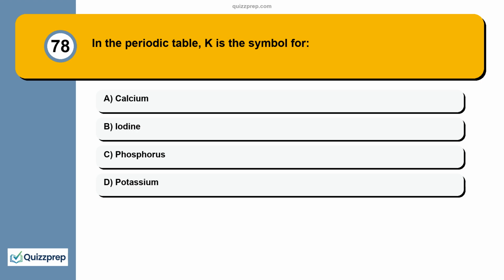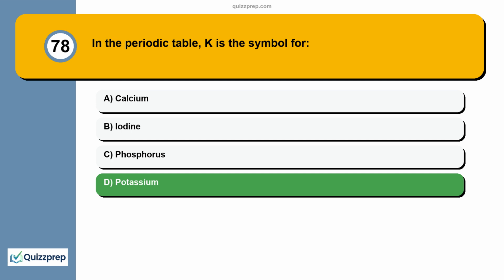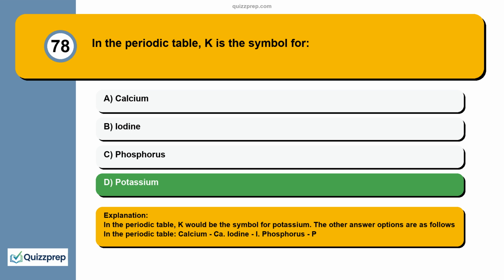Question 78. In the periodic table, K is the symbol for calcium, iodine, phosphorus, potassium. In the periodic table, K would be the symbol for potassium. The other answer options are as follows in the periodic table: calcium Ca, iodine I, phosphorus P.